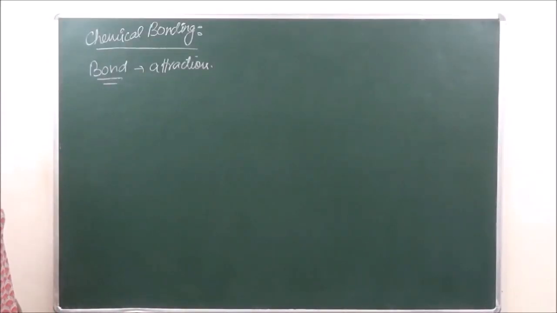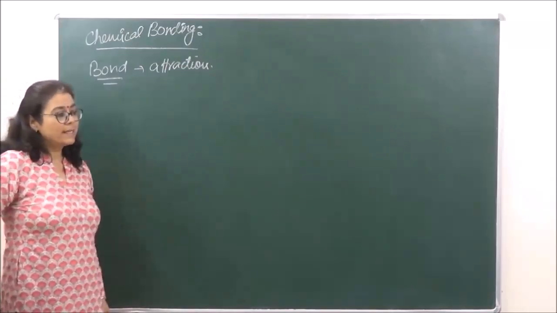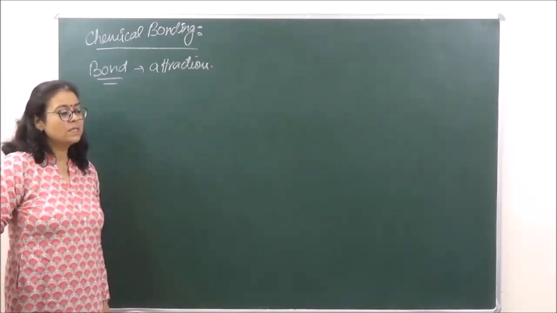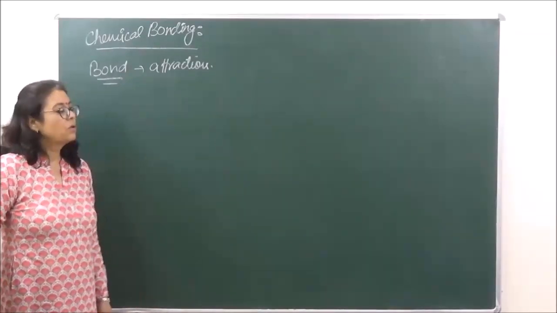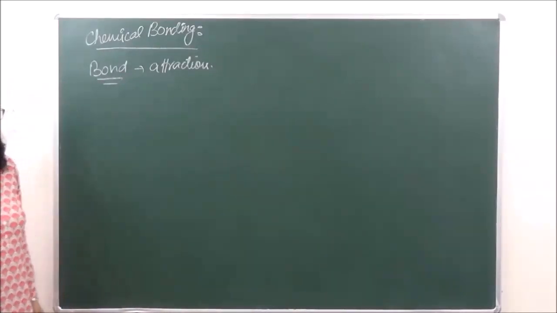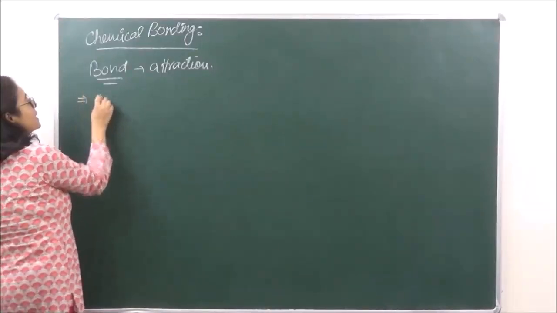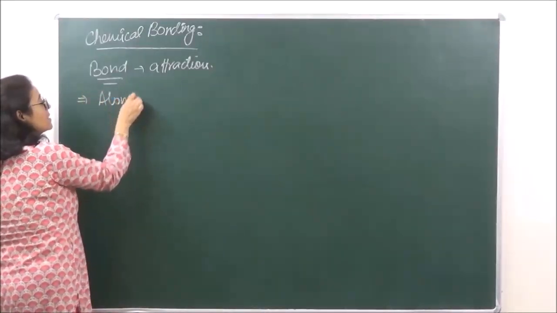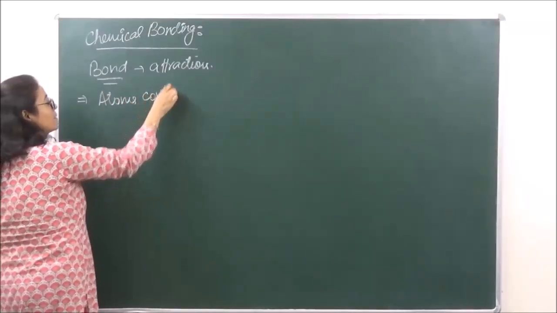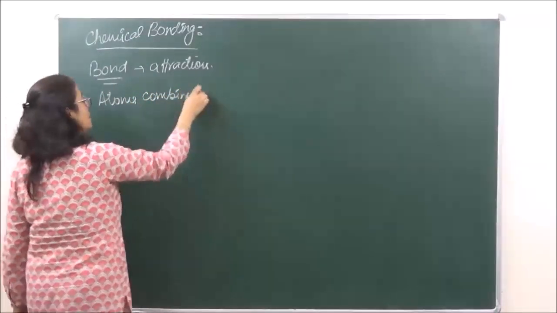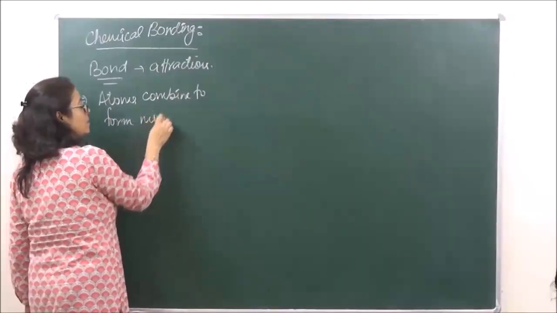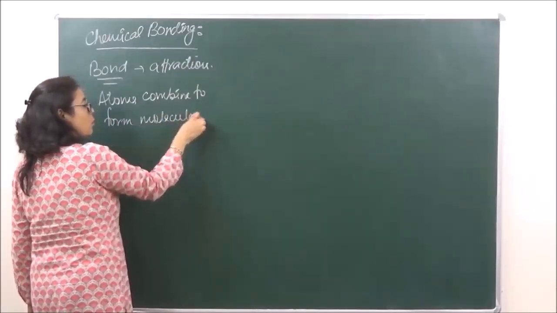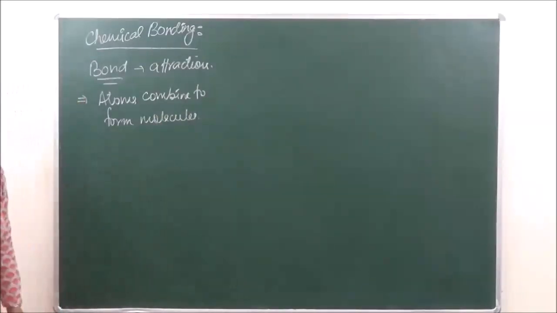Now, basically we know that according to Dalton, atom is the smallest part of any matter. Therefore it is not stable. Thus we say that atoms combine to form molecules.